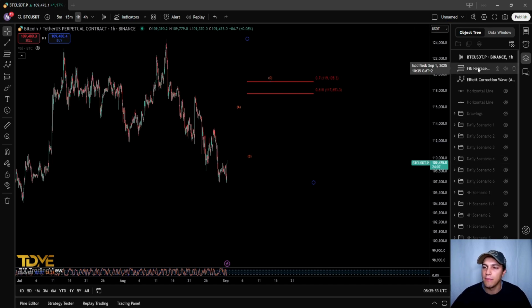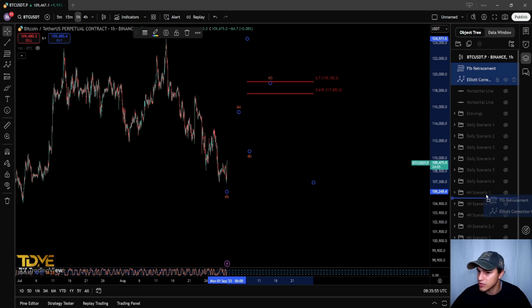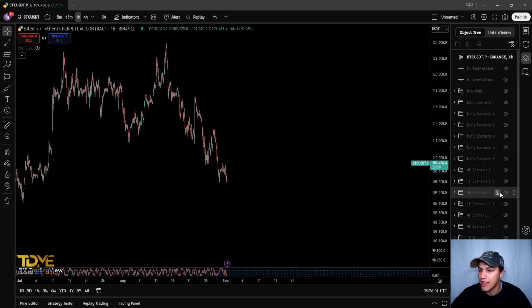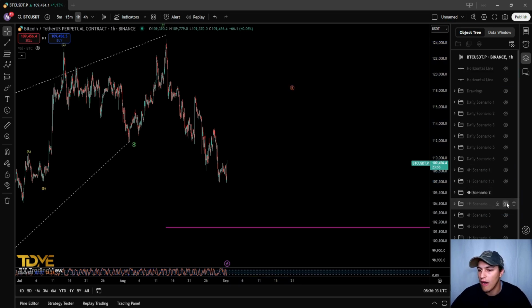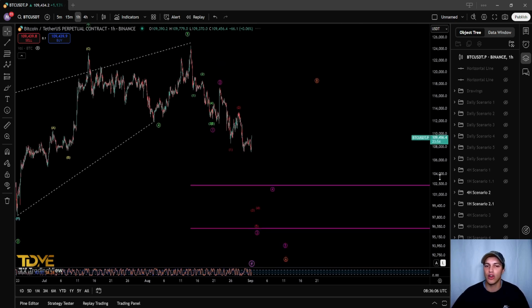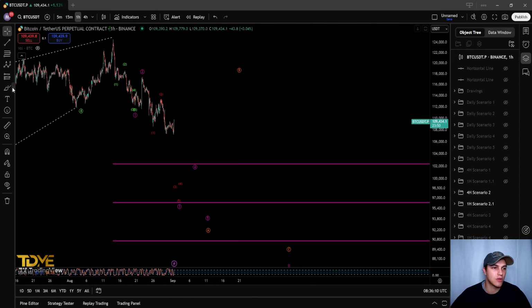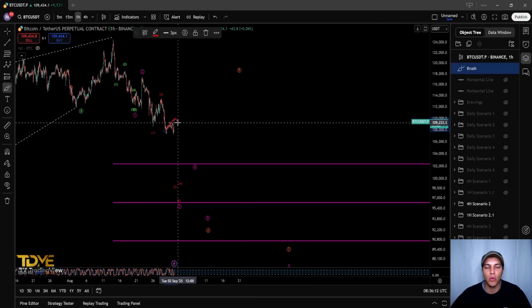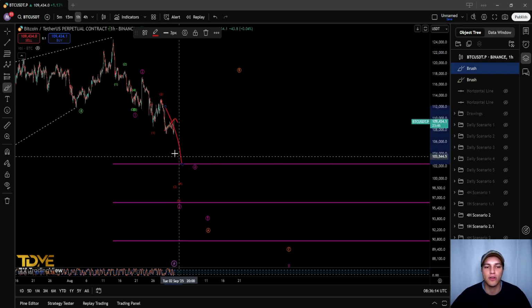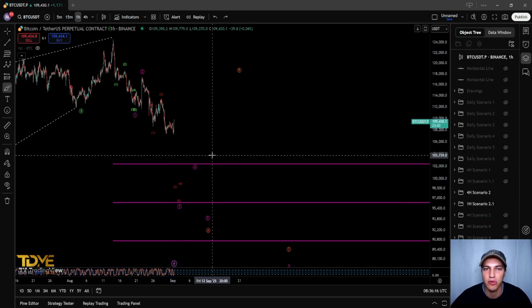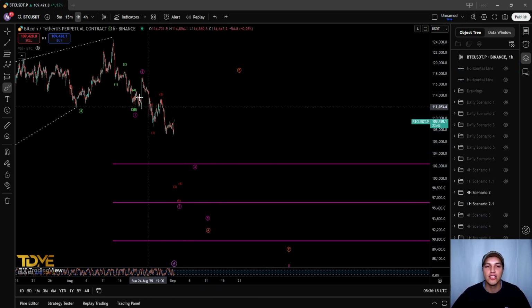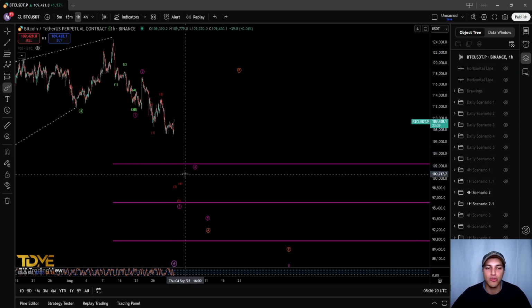We have a move here. Let me just put this into my correct folder. We have a move towards the downside that needs a lot more volume. You can see here that if we are looking for a 1-1-2 towards the downside, and now we are having moves towards the upside, it needs a lot more volume towards the downside and a lot more selling pressure to confirm a multi 1-2.